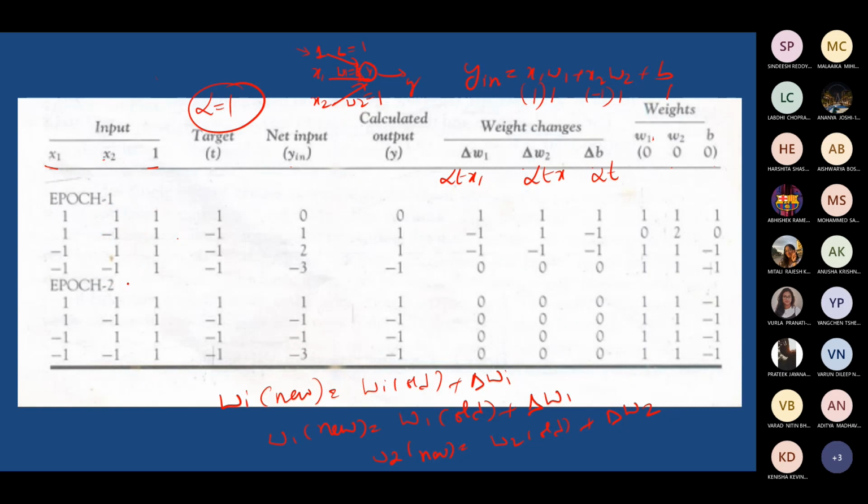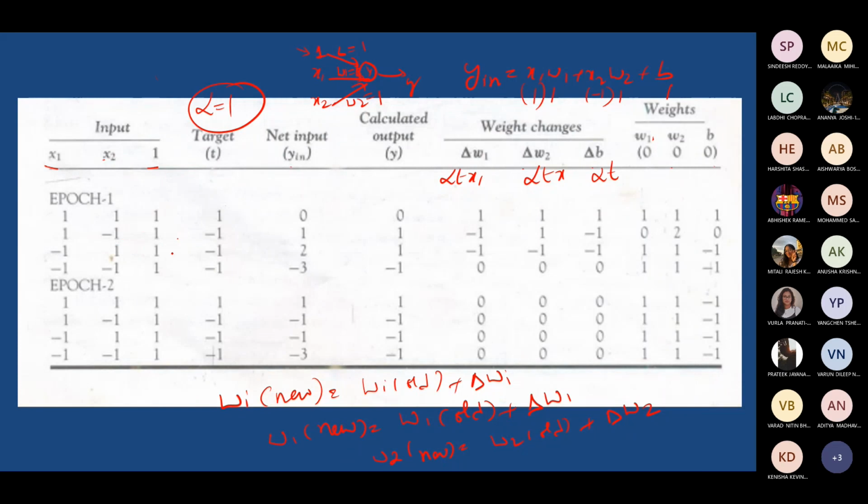Then you may have to redo the same process, applying it once again, maybe with a different combination. Maybe you can start with 1, -1 first, -1 later, and so on. But randomize the set and you can do it until you get the y is equal to t condition.